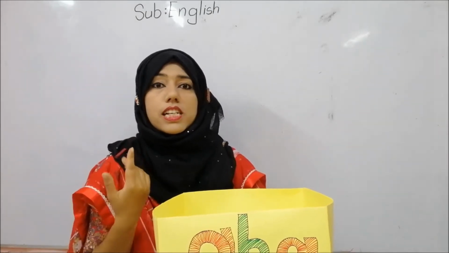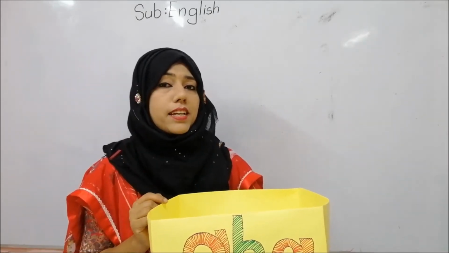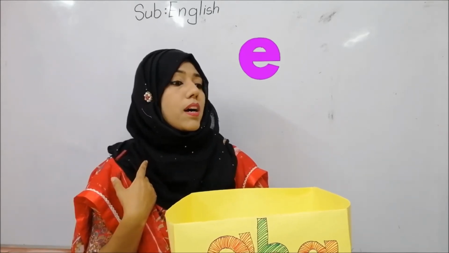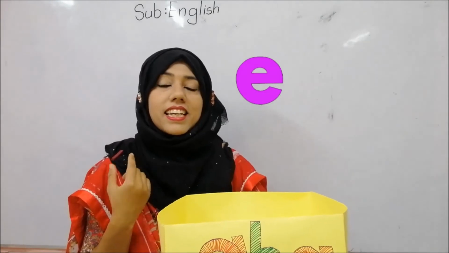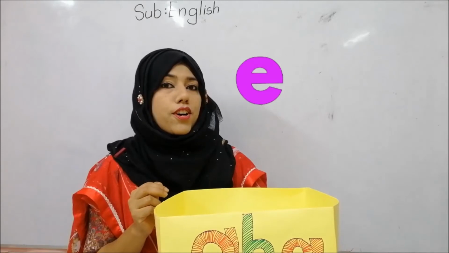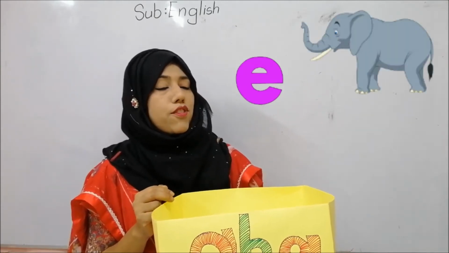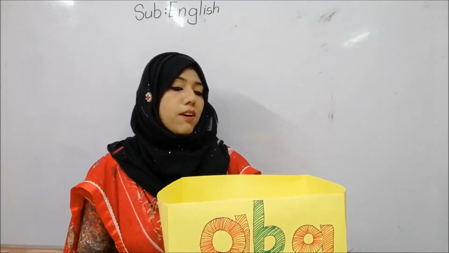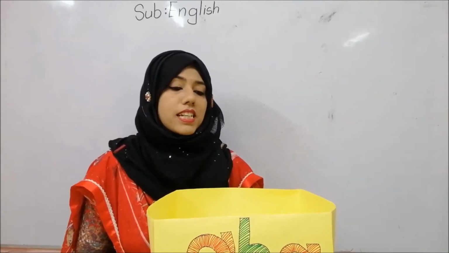Okay. Next which letter? Can you say? Let's see which letter is coming out. Wow, this is letter E. E phonic sound is A. E for elephant. E for egg. Okay, now which letter is coming out? This is letter F. F for fan. F for fish.